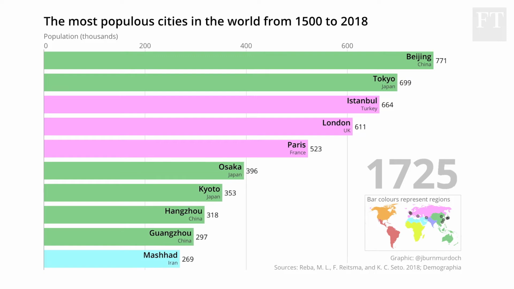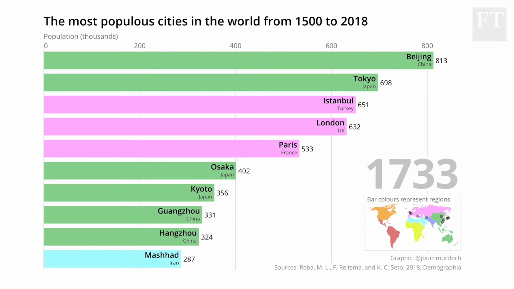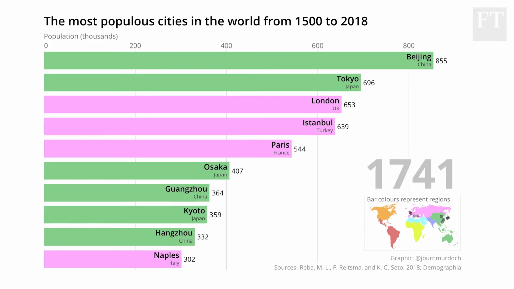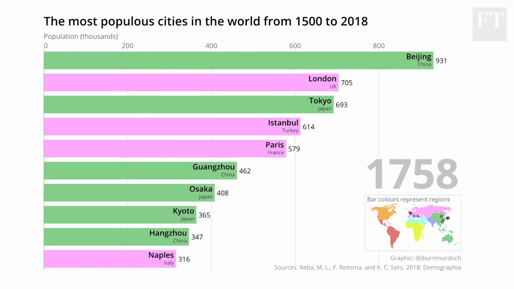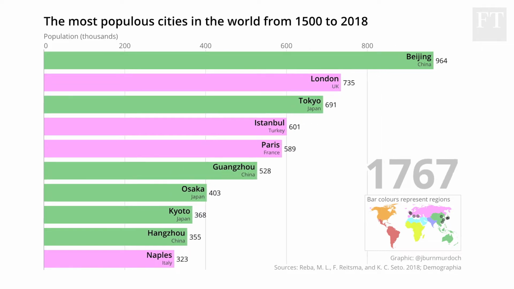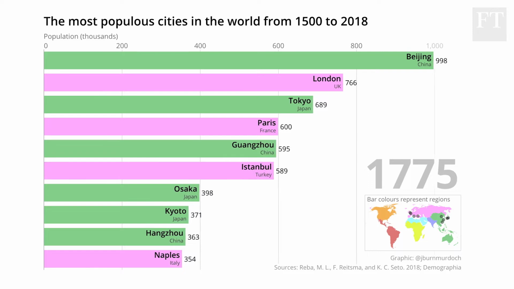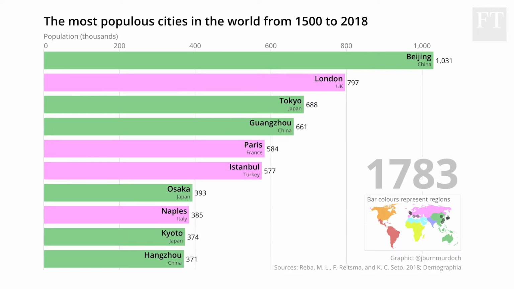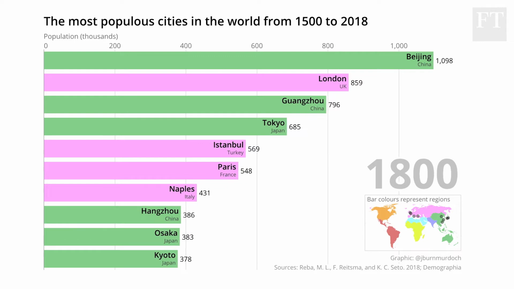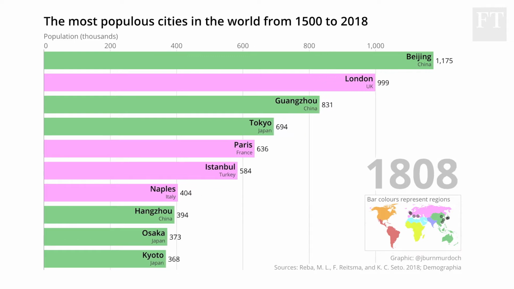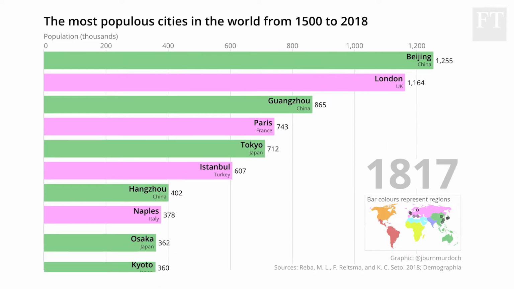In the later 1700s, the Industrial Revolution took hold. London here is already among the top 3 cities in the world, but just wait to see what happens next. Keep an eye on that horizontal axis over the next few seconds. London here is still under 1 million people, but as the 18th century turned into the 19th, it shot forward over 1 million.